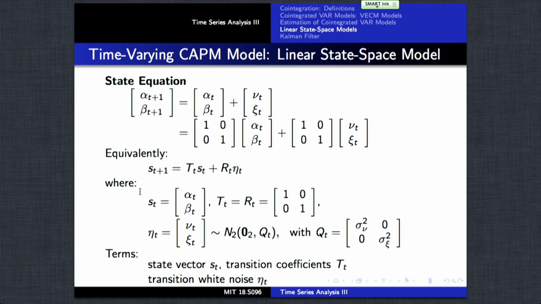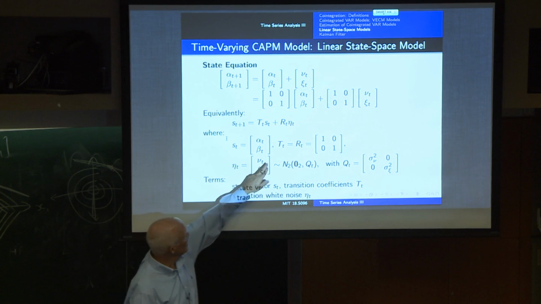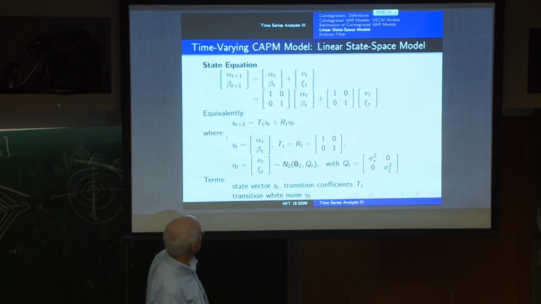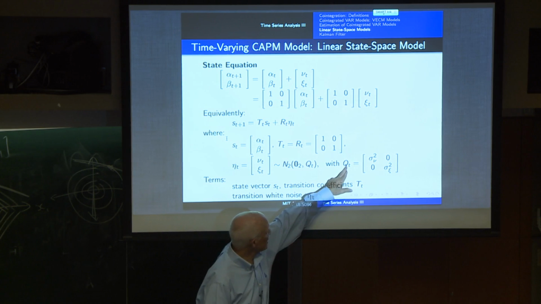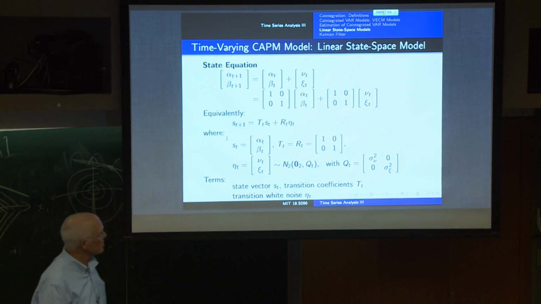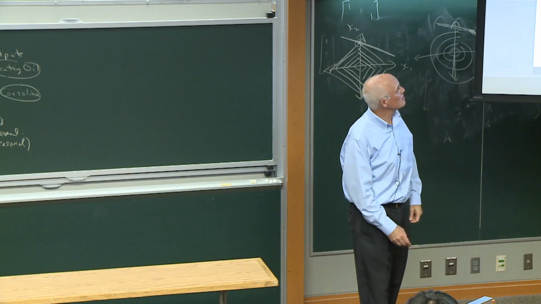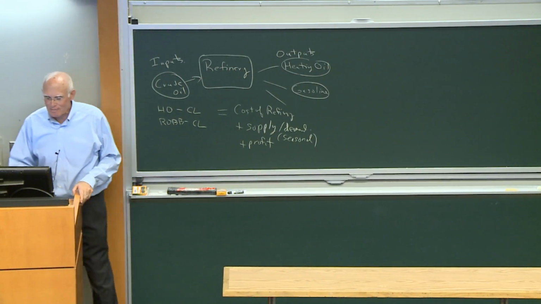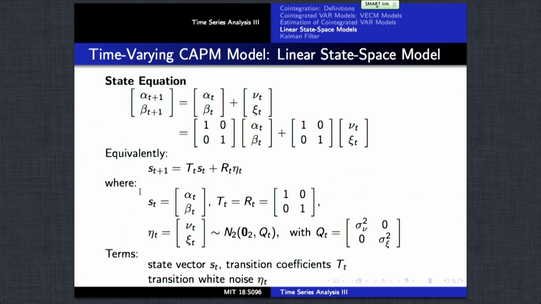So s t plus 1 is equal to Tt st plus Rt eta t, where this matrix Tt and Rt are trivial. They're just the identity. And eta t has a covariance matrix, which is just given by Qt, with sigma squared nu and sigma squared epsilon. So it's sort of a complex way, perhaps, of representing this model, but it puts this simple model into that linear state space framework.